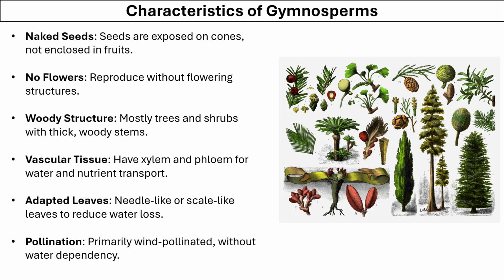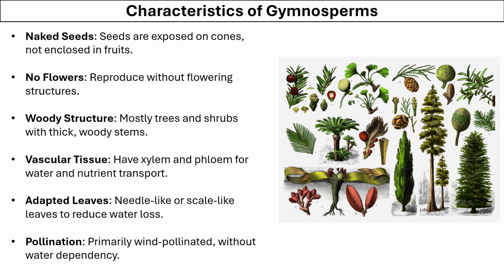Let's look at the major characteristics of gymnosperms. Gymnosperms have naked seeds which are exposed on the cone and are not enclosed in a fruit. They have no flowers. The reproduction occurs without a flowering structure. They are mostly woody. They have a thick and woody stem. They have well-developed vasculature with xylem and phloem for the transportation of water and nutrients respectively.